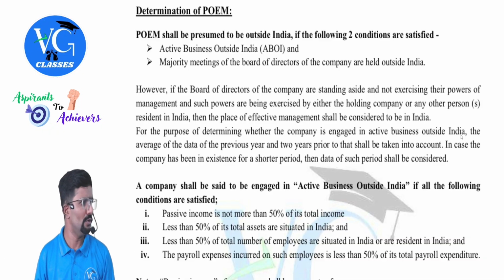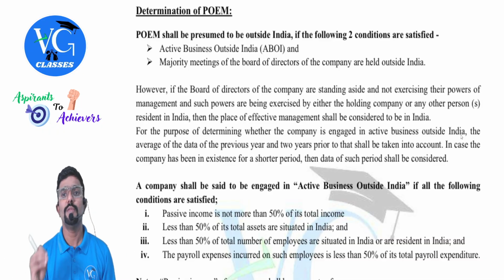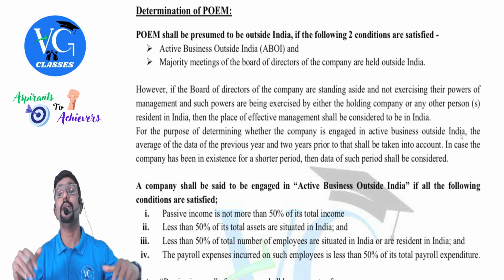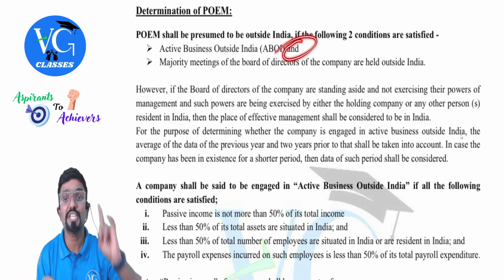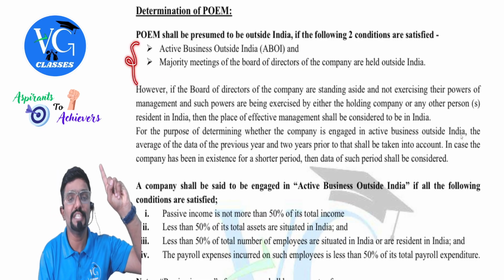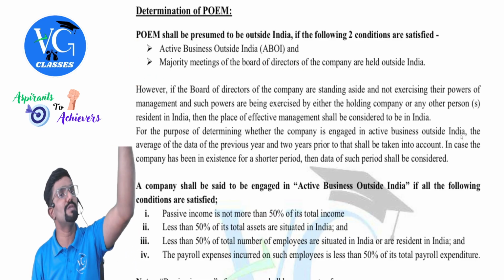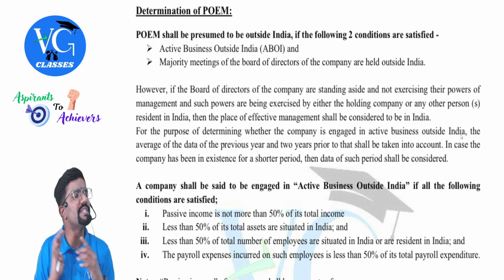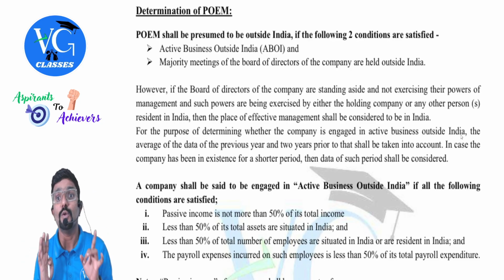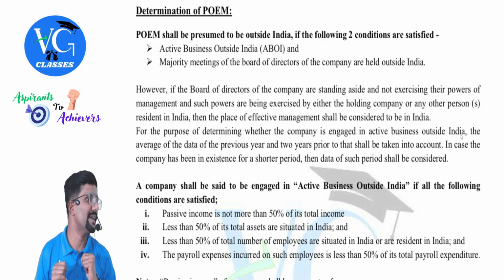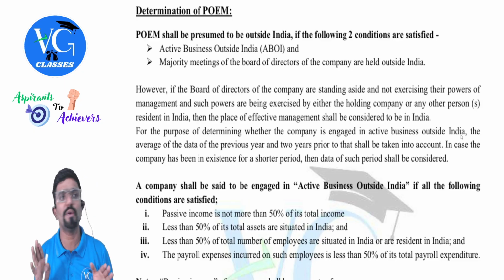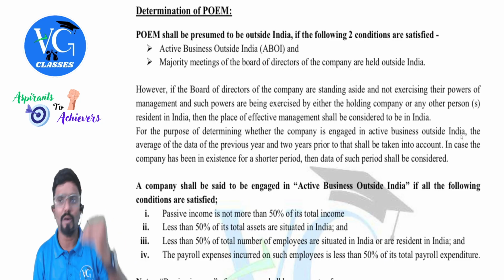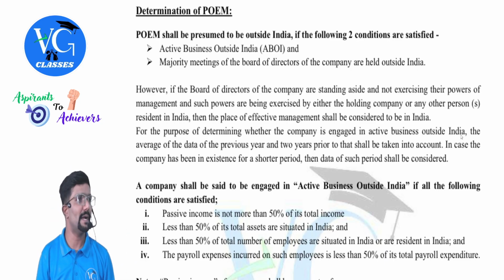They are the one who will run the show. They are the one who will make the decisions. The majority of the board meetings are held outside India. Guys, both conditions have to be satisfied. If both the conditions are satisfied, then POEM is outside India, and the company is said to be non-resident in India. For whom are we checking the POEM? Any company? No, other than an Indian company. For an Indian company, should we check the POEM? No, because an Indian company will always be resident in India, guys.